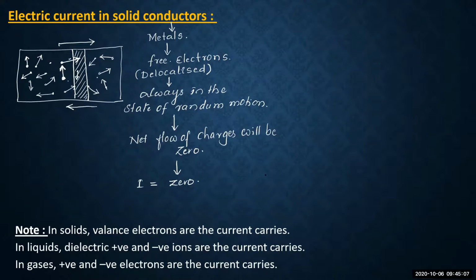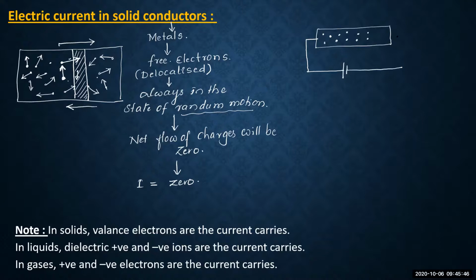Then what do we have to do? Suppose I have a piece of metal, and I want to set up the current through this metal. Then you have to make those electrons move in one particular direction. Okay, they must stop their random motion and they must start to flow in a particular direction. Then how to make those electrons move in a particular direction? Very simple. We have to connect an electromotive force device which is called the EMF or battery.